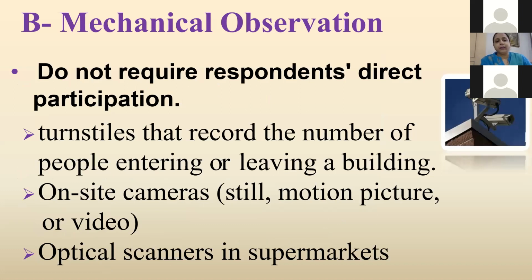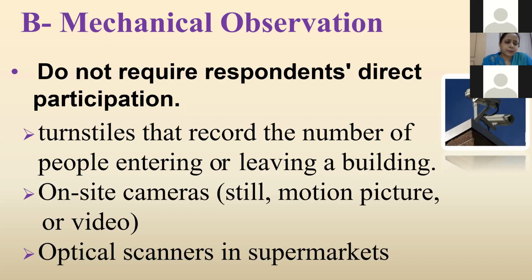Next, we will see mechanical observation. In this, respondents' direct participation is not required. Examples: turnstiles that record the number of people entering or leaving a building, on-site cameras, still motion pictures or video, optical scanners in supermarkets. Mechanical, as the name suggests, involves using various types of machines to collect the data, which is then interpreted by a researcher.